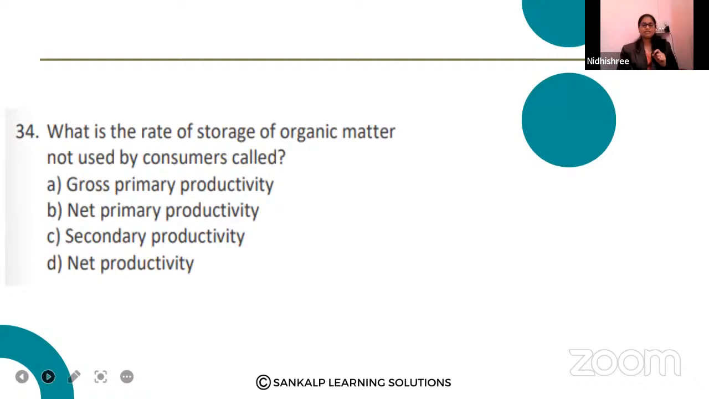34th question goes like this. What is the rate of storage of organic matter not used by consumers called? Storage of organic matter which is not used by consumers. So the rate of storage of organic matter, what is it called? Option A, GPP, gross primary productivity. Option B, NPP, net primary productivity. Option C, secondary productivity. Option D, net productivity.